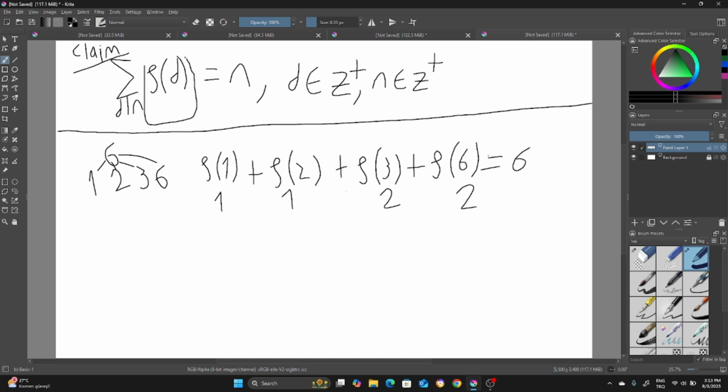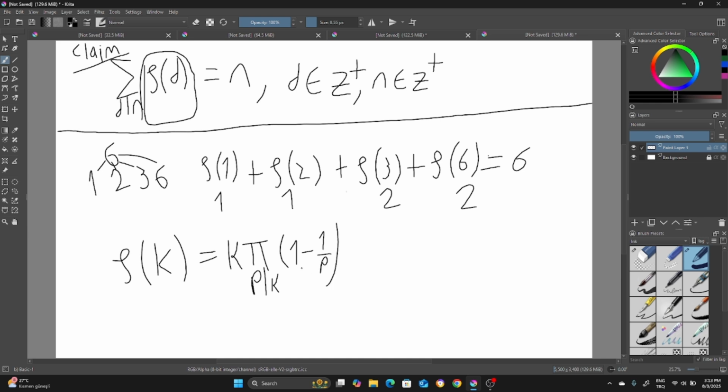Now, let me explain the totient function for those who don't know. The totient of some value k is equal to this representation, where p is prime. This is how they calculate the totient function. And this is also true. I'm not going to prove this. We are not going to use this, but this is a way to calculate the totient function.